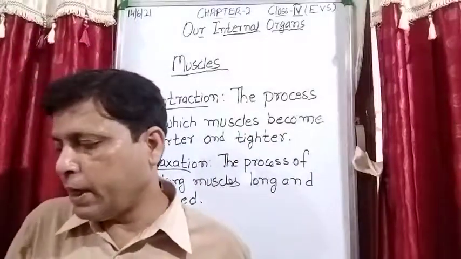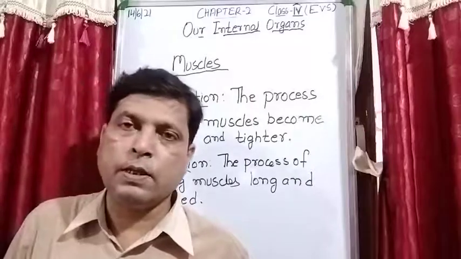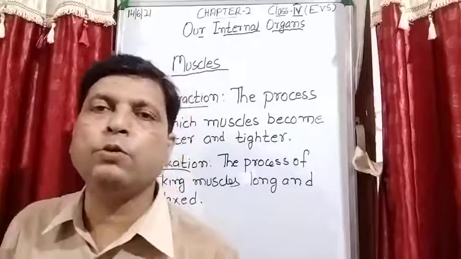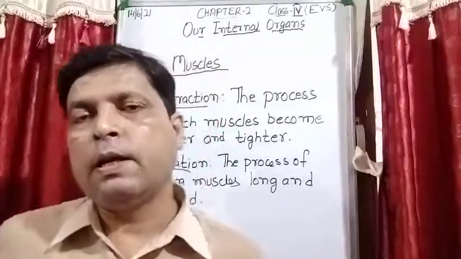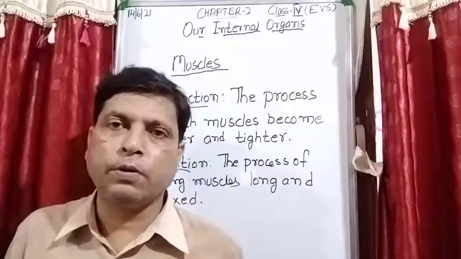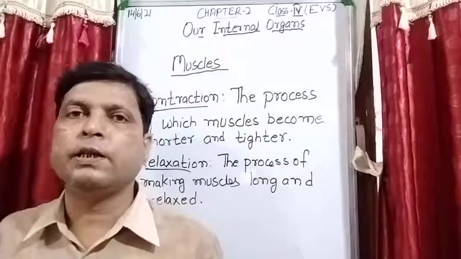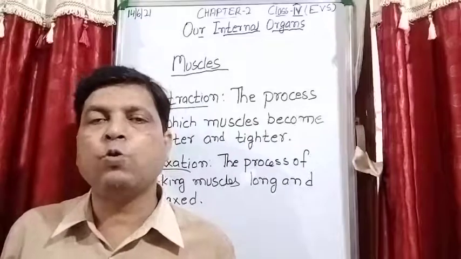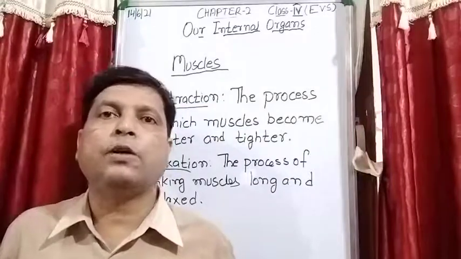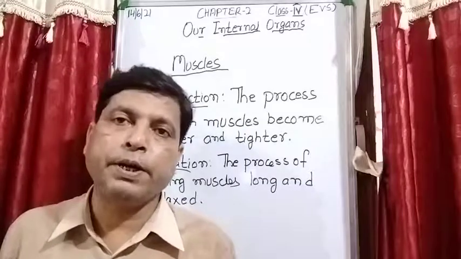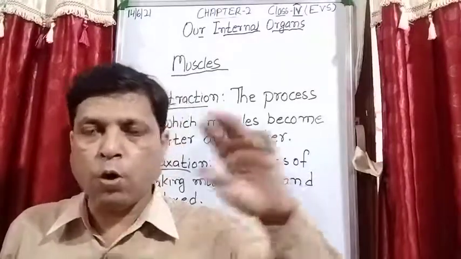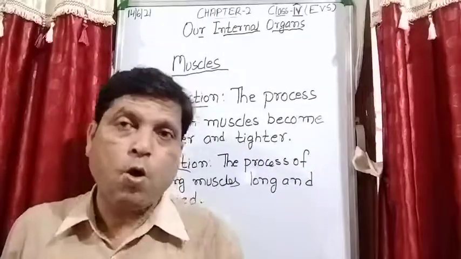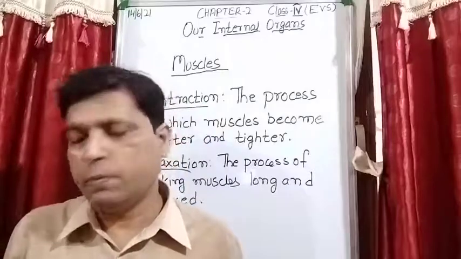Next point है brain is the control center of the body. See, that is the reason these points are very important. If after reading this point you are able to understand, it means the concepts, the things which you have studied in this chapter, all concepts are clear. I have already explained to you which is the controlling center of the human body, that is the brain. Brain controls all the organs of the body. ठीक है, brain controls organs of the body.